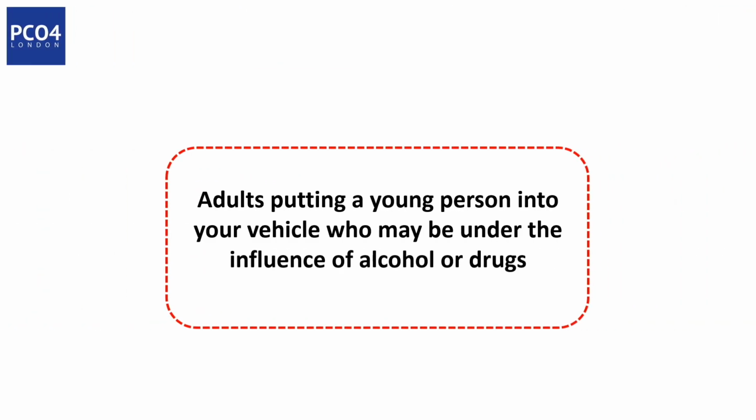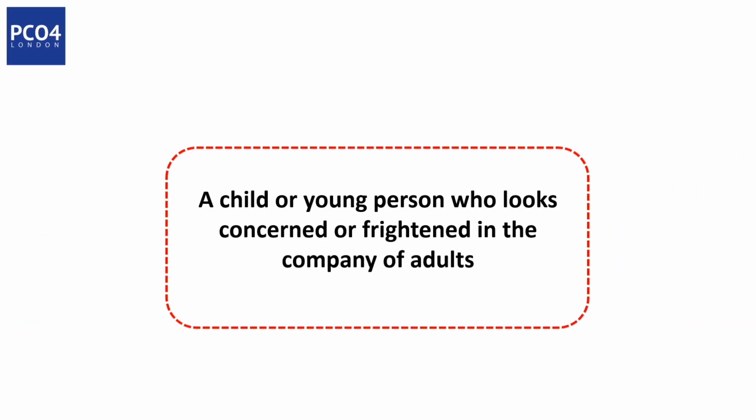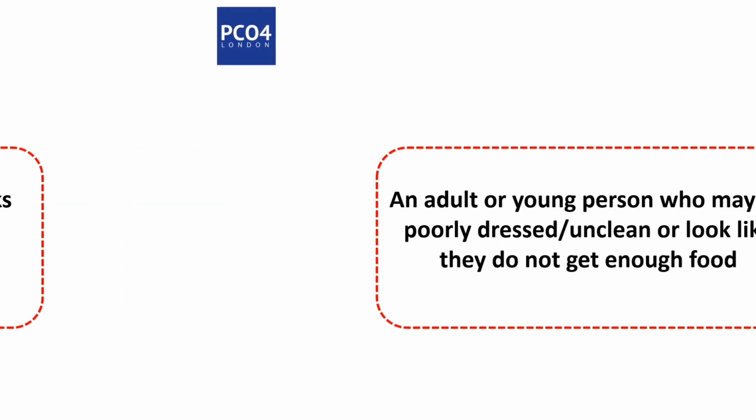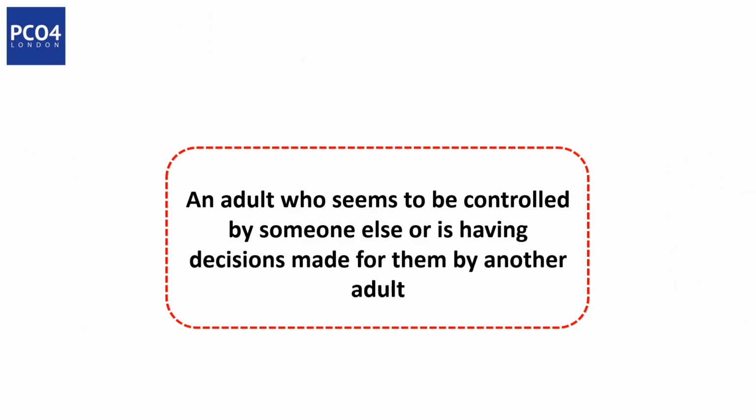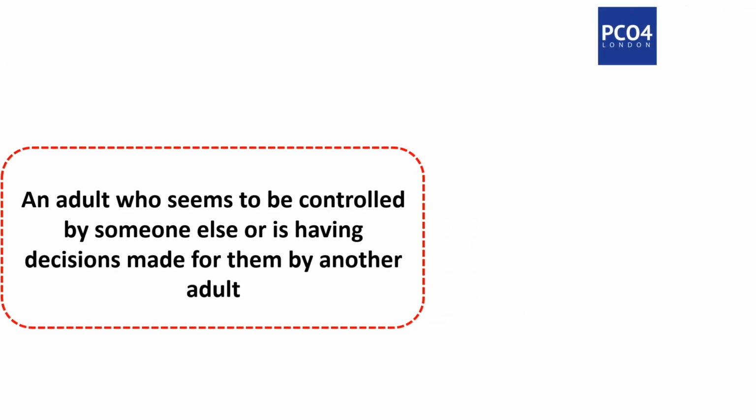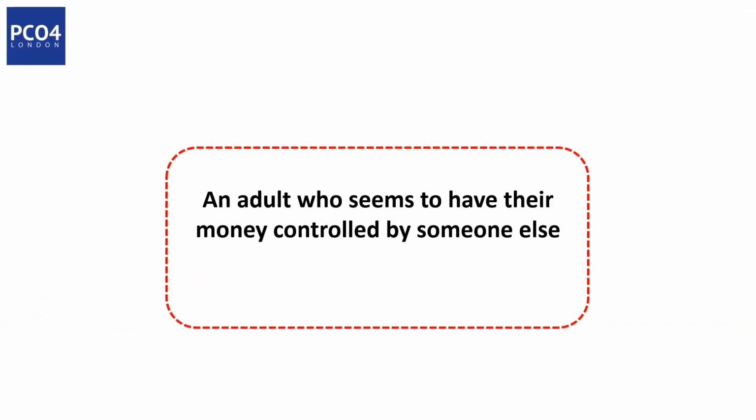Adults putting a young person into your vehicle who may be under the influence of alcohol or drugs. A child or young person who looks concerned or frightened in the company of adults. An adult or young person who may be poorly dressed or unclean or look like they do not get enough food. An adult who seems to be controlled by someone else or is having decisions made for them by another adult. An adult who seems to have their money controlled by someone else.